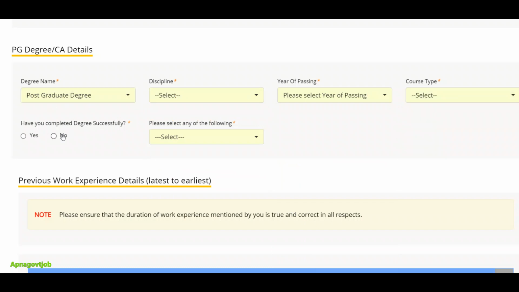Have you completed the degree successfully? If no, then again you are not eligible, because your post graduation should be completed. Just select the yes button, and here you have to select your percentage and enter your aggregate percentage.